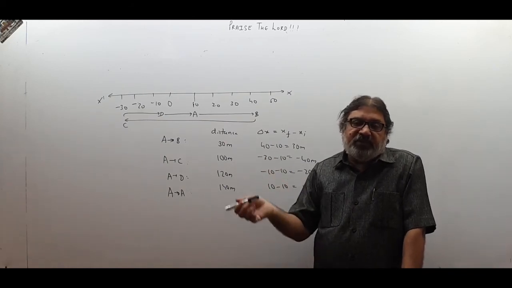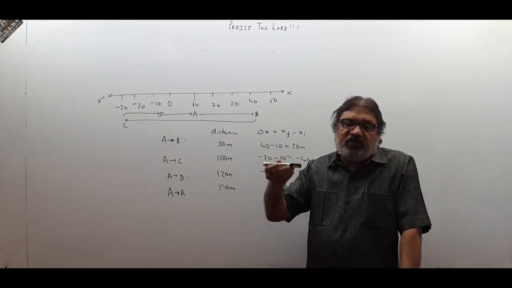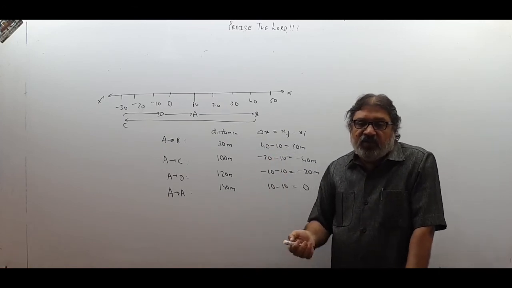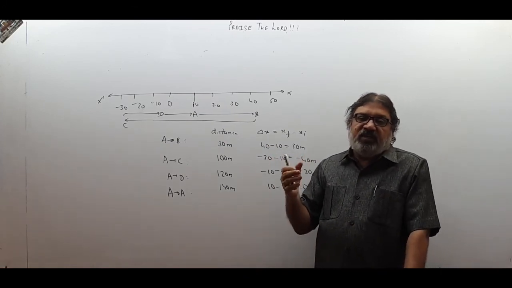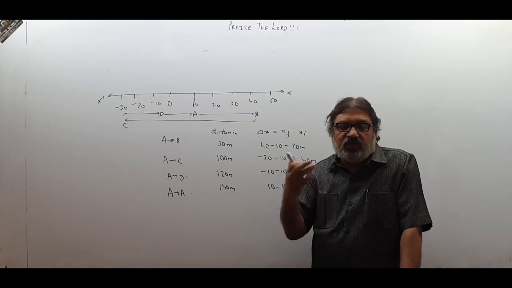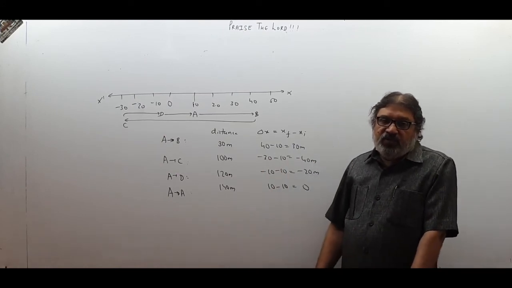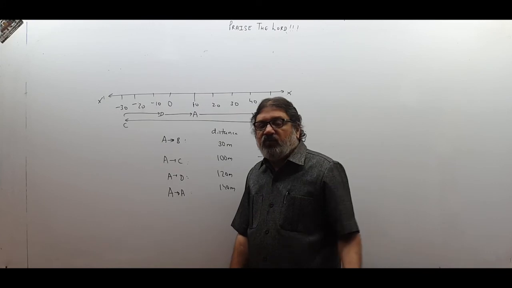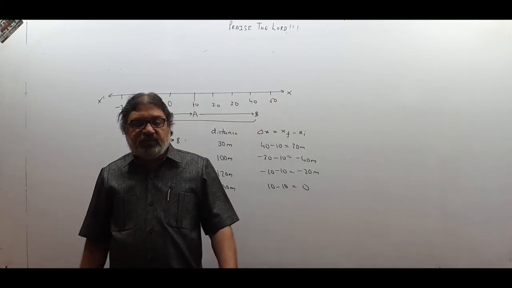So for mass and temperature, you don't ask me, the mass is 20 gram in which direction. You don't say the temperature is 30 degrees Celsius in the east direction, west direction. You don't say direction. So a thing which does not need a direction for its description is called a scalar quantity.